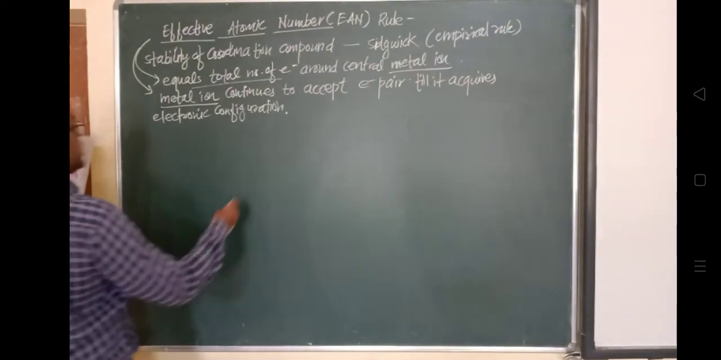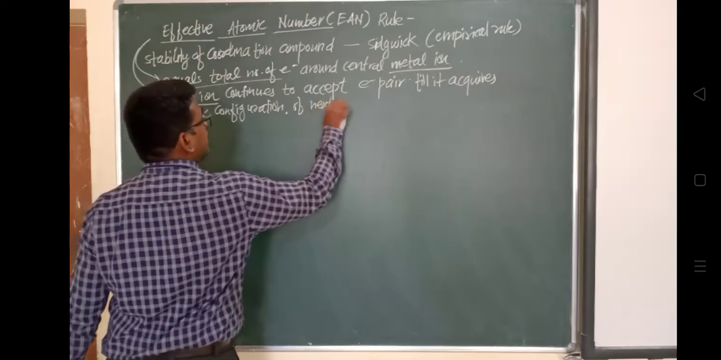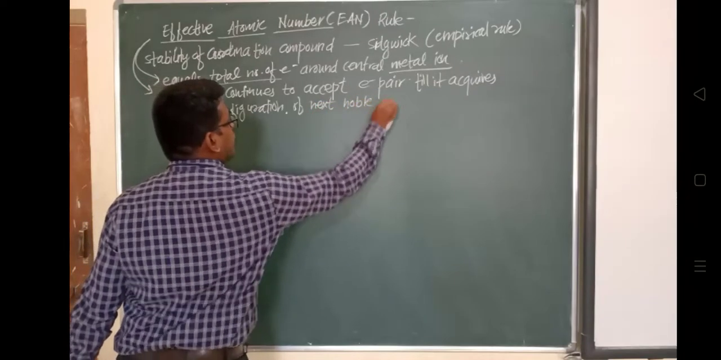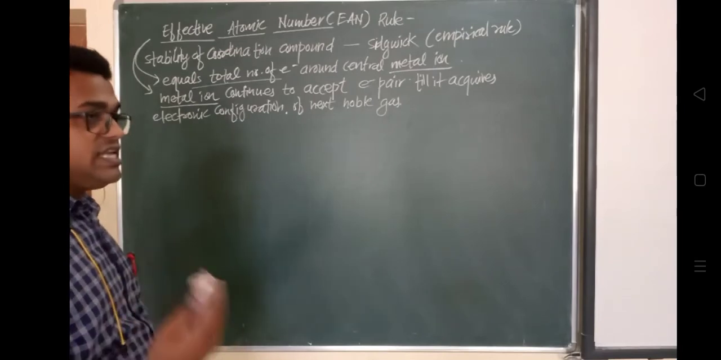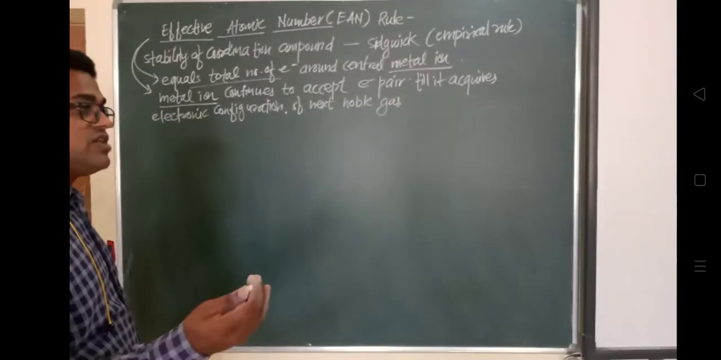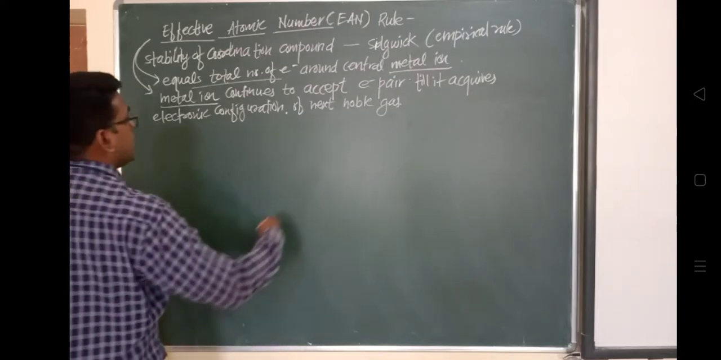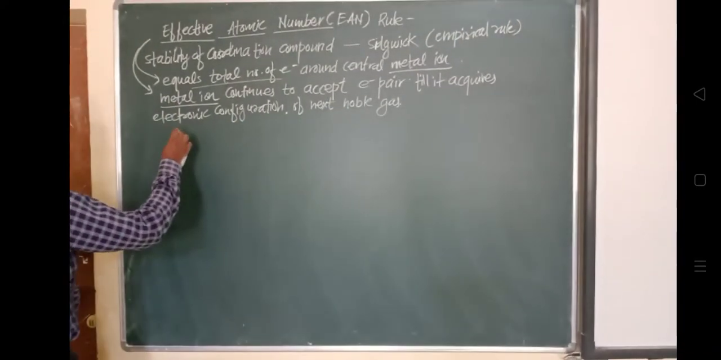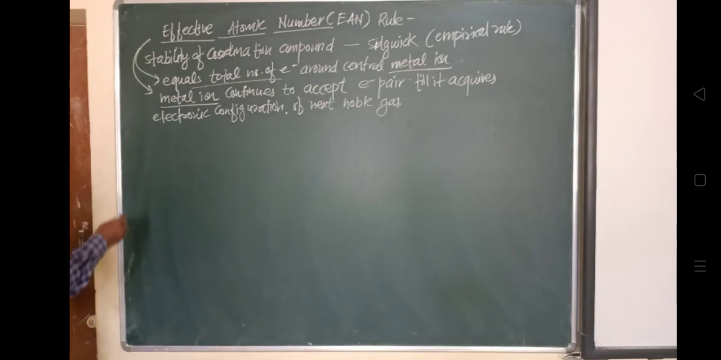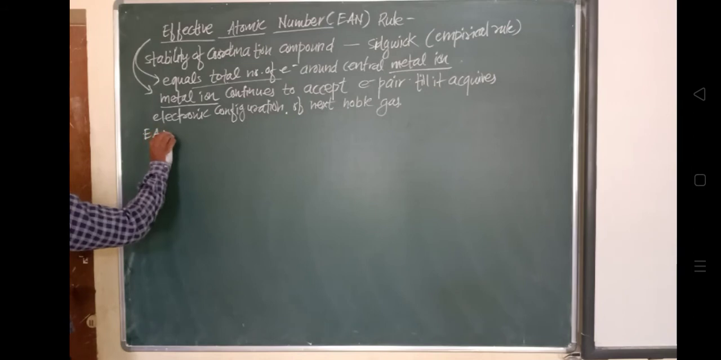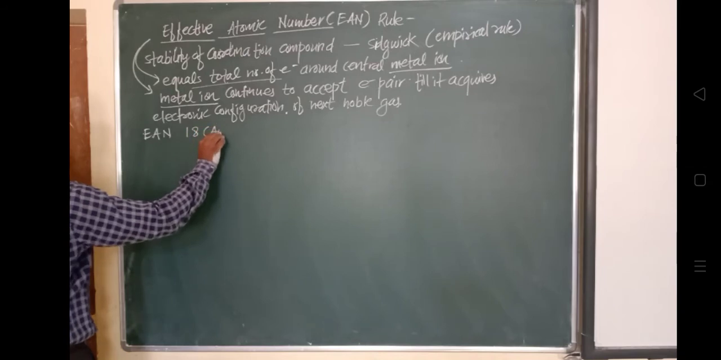If it is 36, then it is krypton. If it is 54, then it is xenon; the metal ion will acquire the electronic configuration of xenon. And if it is 86, it will acquire the electronic configuration of radon. Then the EAN rule is obeyed, meaning the metal ion is obeying the effective atomic number rule.